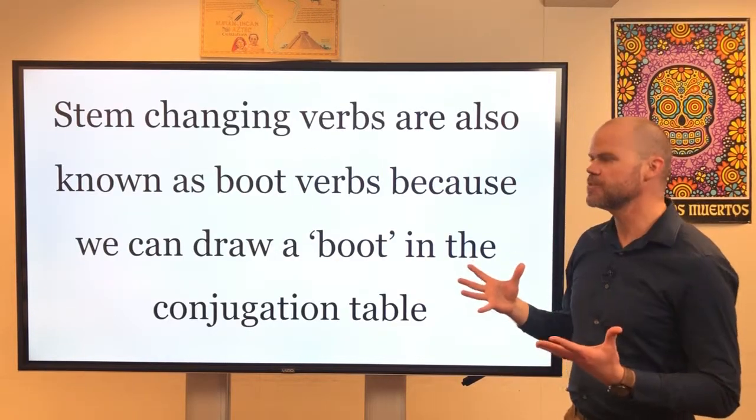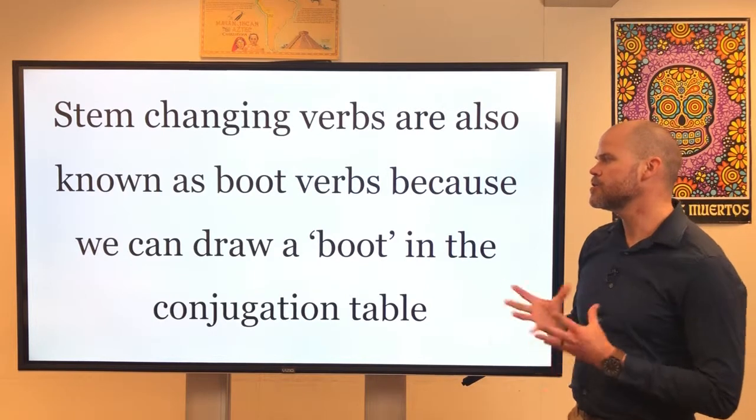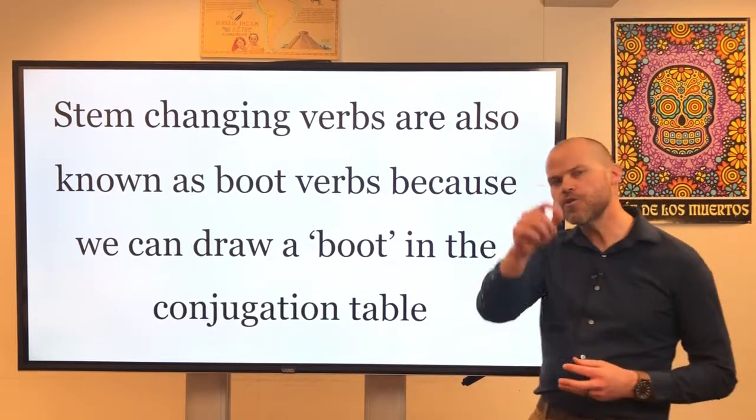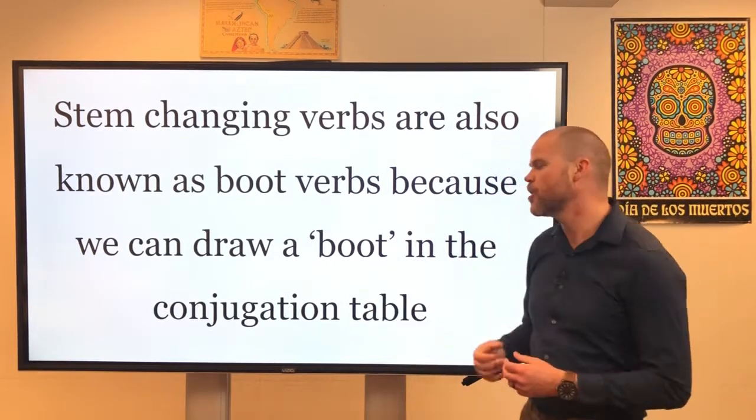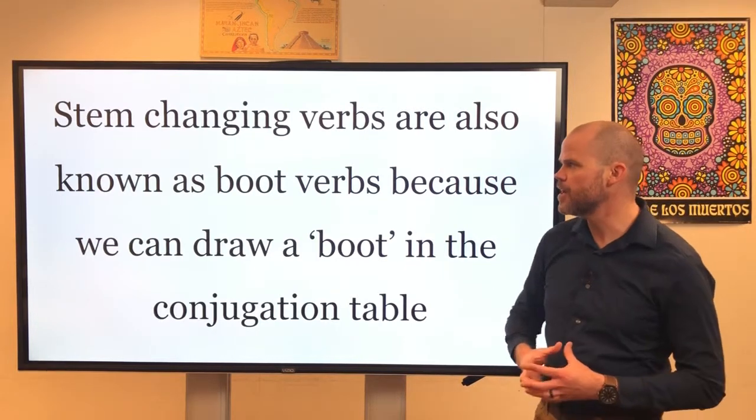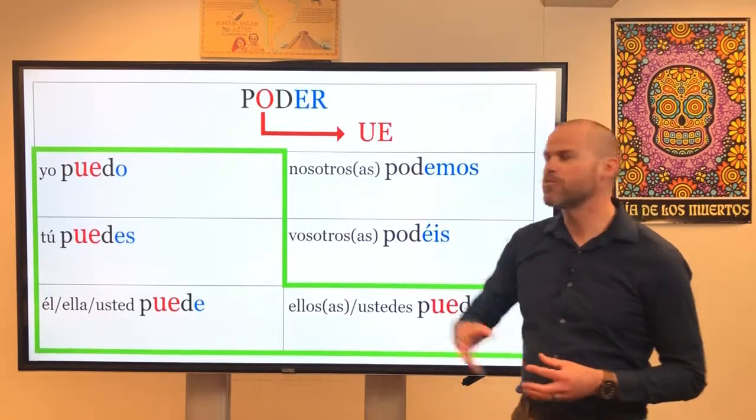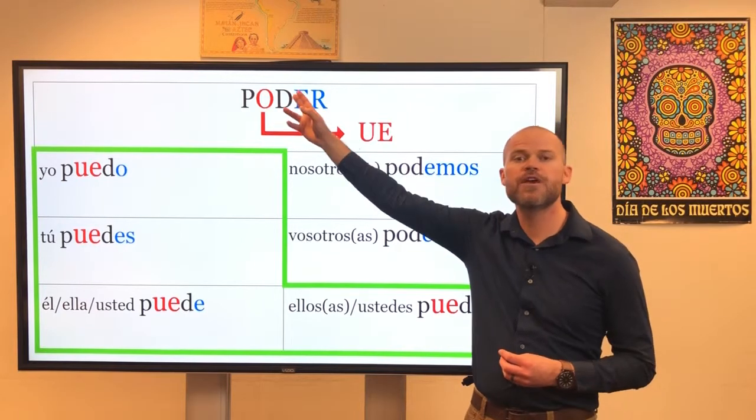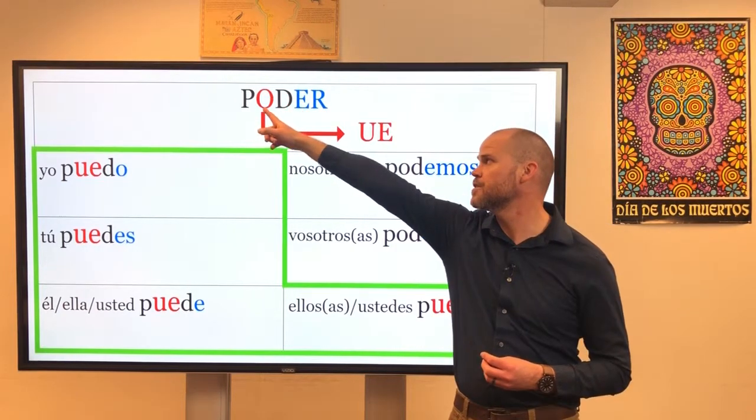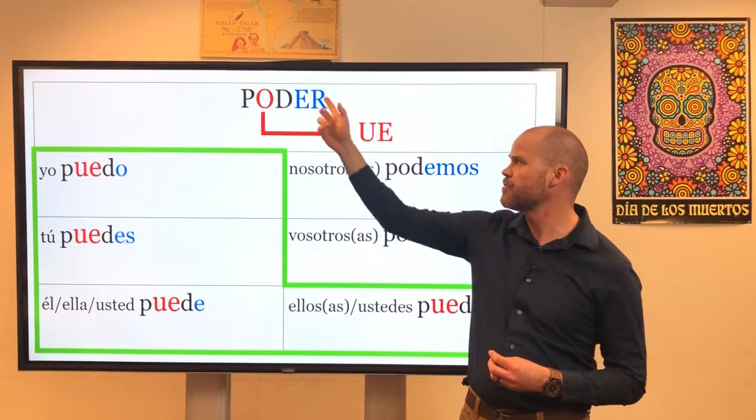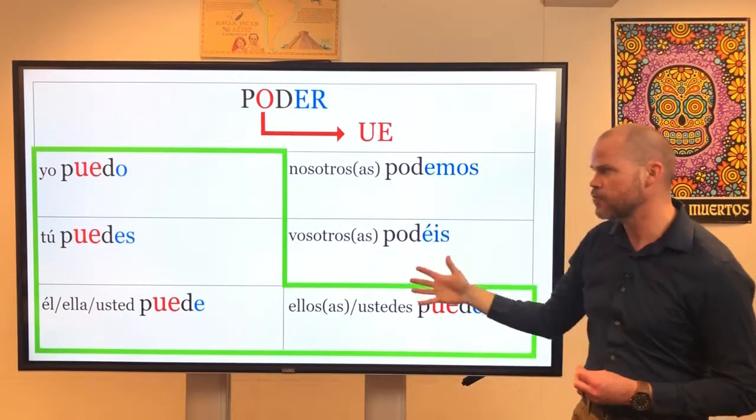So stem-changing verbs, as you recall, are also known as boot verbs because we can draw a boot around the forms that change in the conjugation table. So let's take a look at that. Here we have the verb poder, which means to be able to, okay, which as you notice, is an O to UE stem-changing verb. Okay, so we have the verb poder conjugated out in the table.